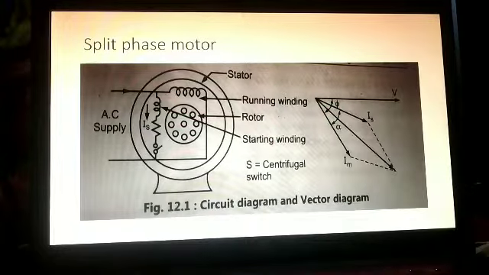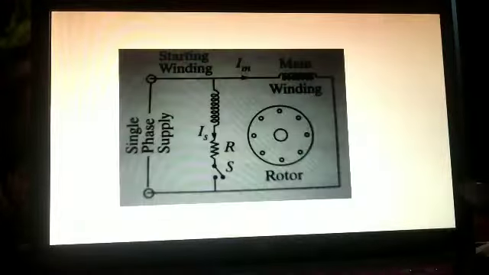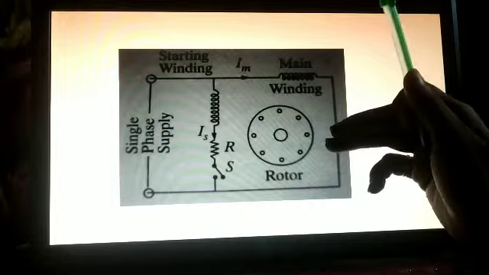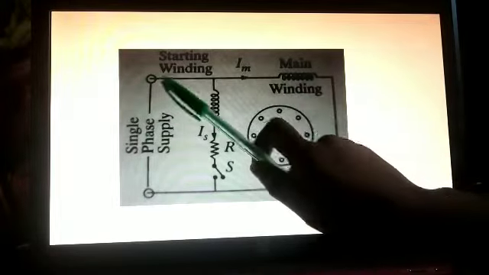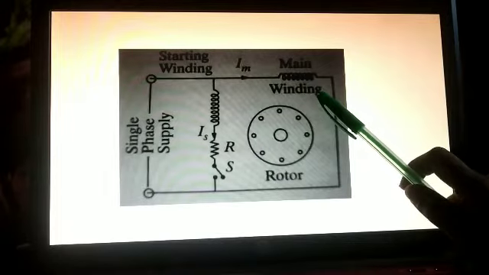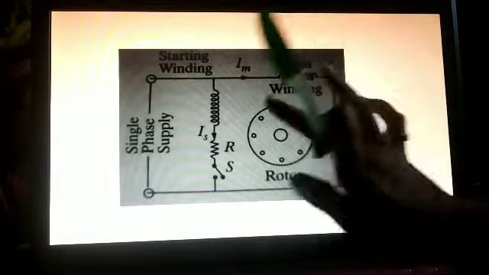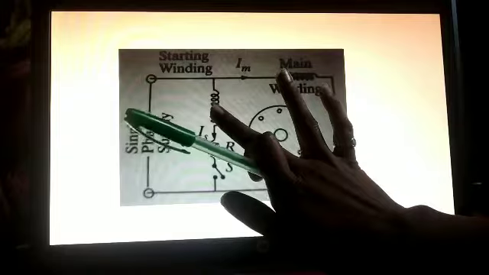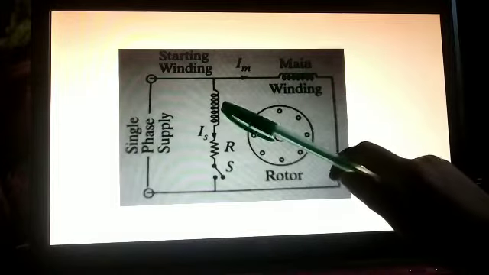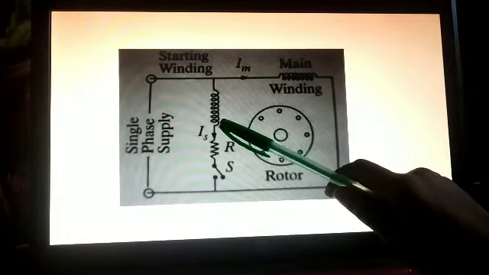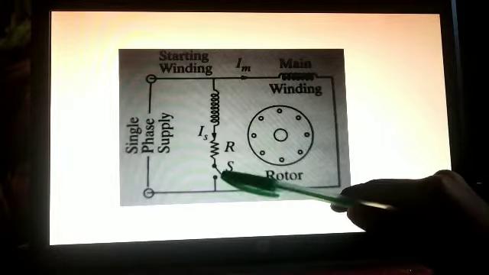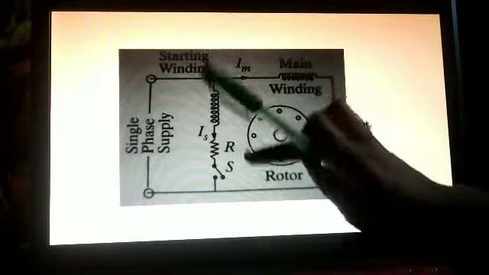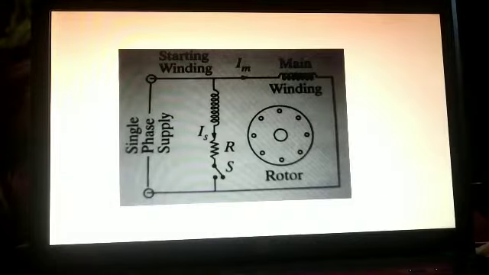So this is also a diagram you can draw. This is the single phase supply we have given here. This is the single phase winding, right? But what we did is split the stator winding in two parts. This is the main winding and this is the starting winding. In series with it, this is the centrifugal switch, this is the resistance, and this is our rotor. So you can draw this diagram also.